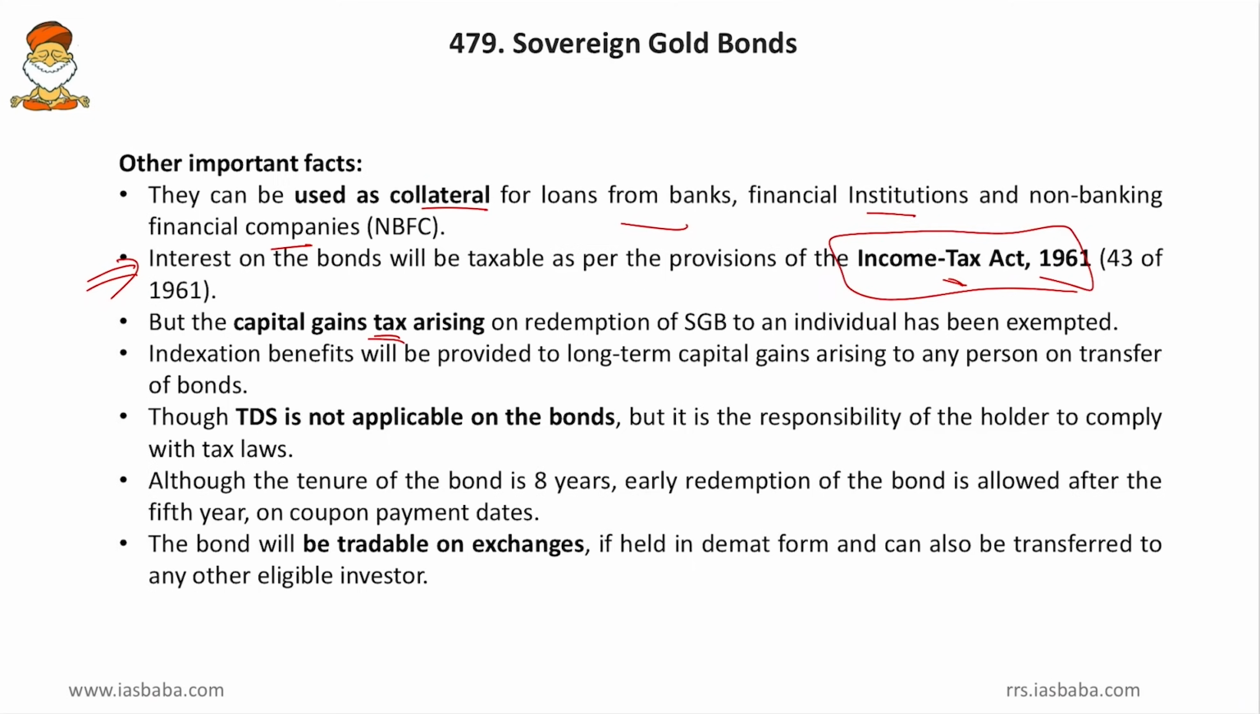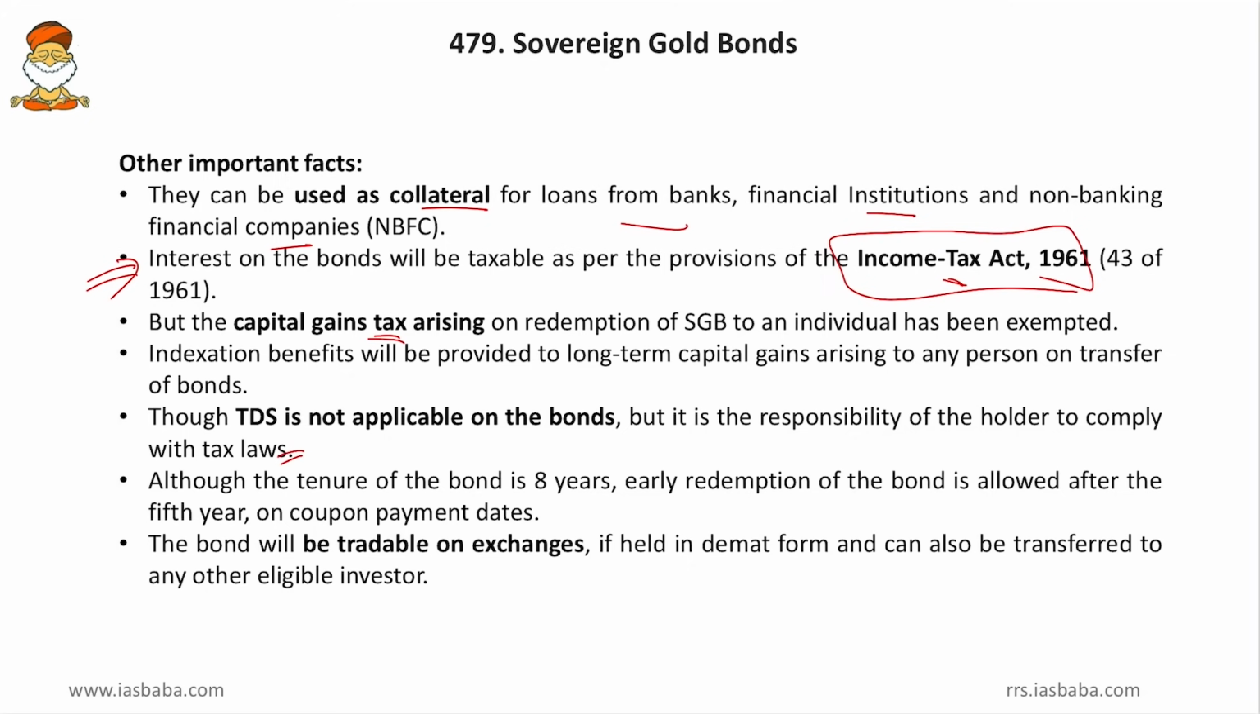CPI and all others. Then, though TDS is not applicable on the bonds, it is the responsibility of the holder to comply with the tax laws. So, TDS will not be cut while receiving the profits of sovereign gold bonds, but if you don't pay tax overall, then the tax officials will catch hold of you.